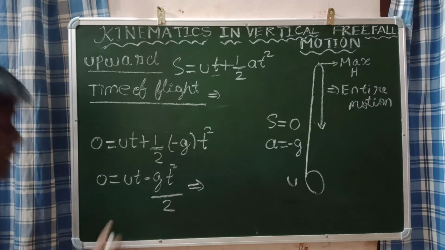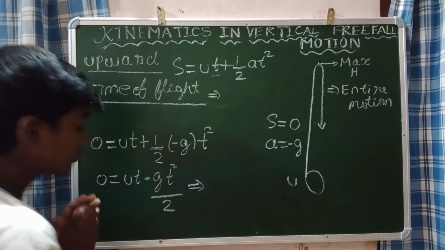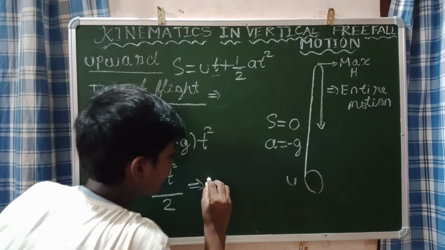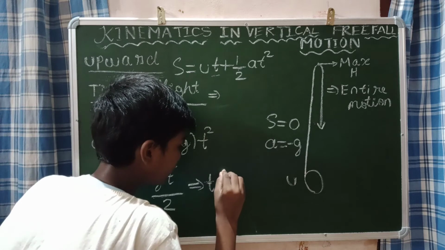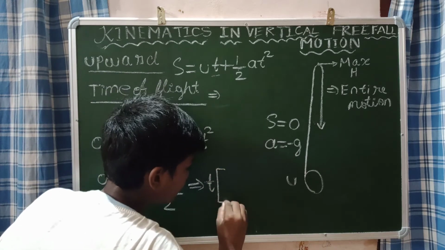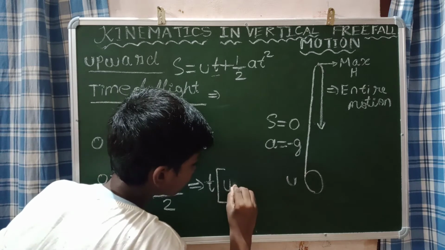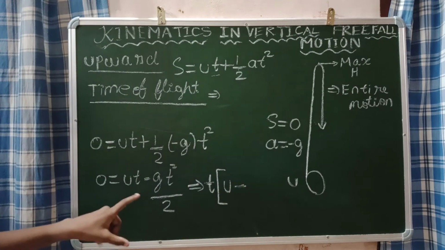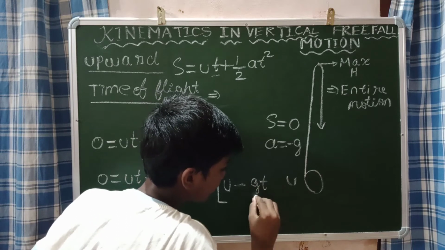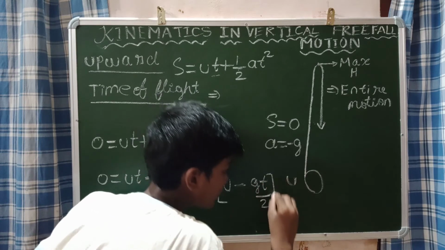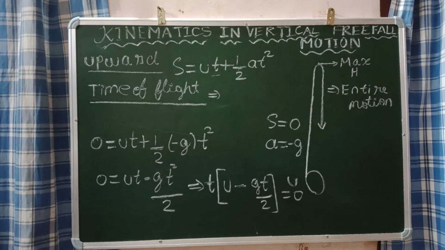How will you factorize? You can see the t is common for both these terms. So when we take the t outside, it becomes t into (u minus gt by 2) is equal to 0. This is how it will become.